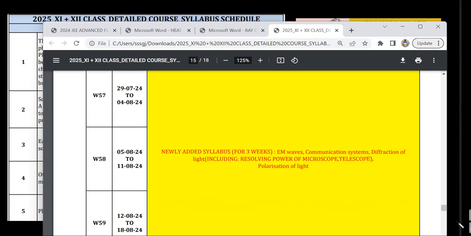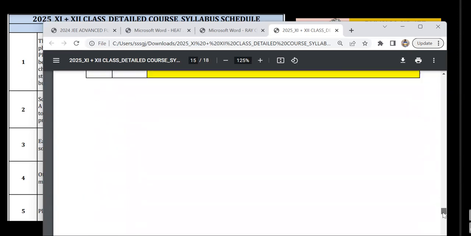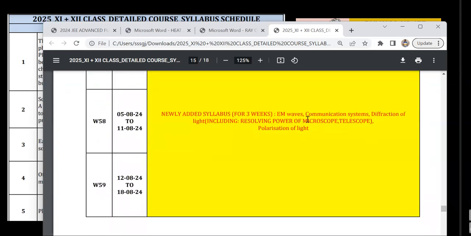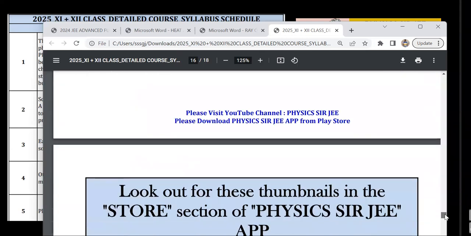I mean the newly added syllabus part, I'll put it here, all of that, including entropy. So this one I have to reprint. All that extra JEE Advanced syllabus that has been added from JEE Advanced 2023, I'll put up in these 3 weeks. So that's the agenda at the end.